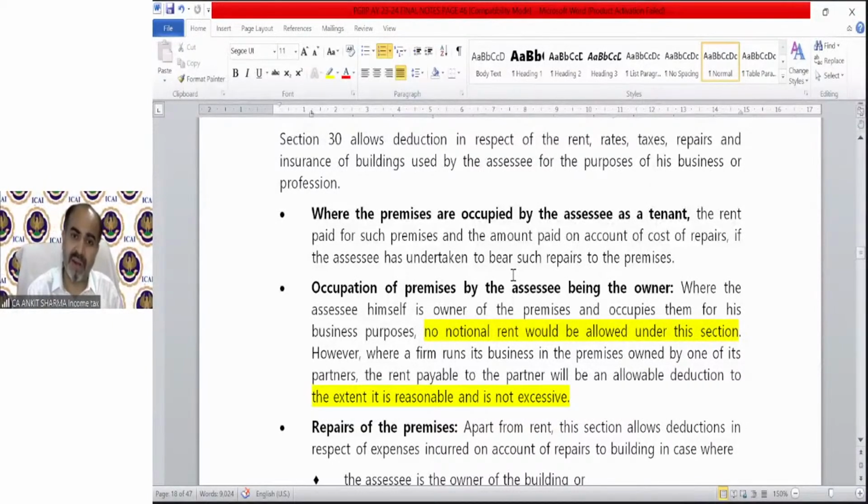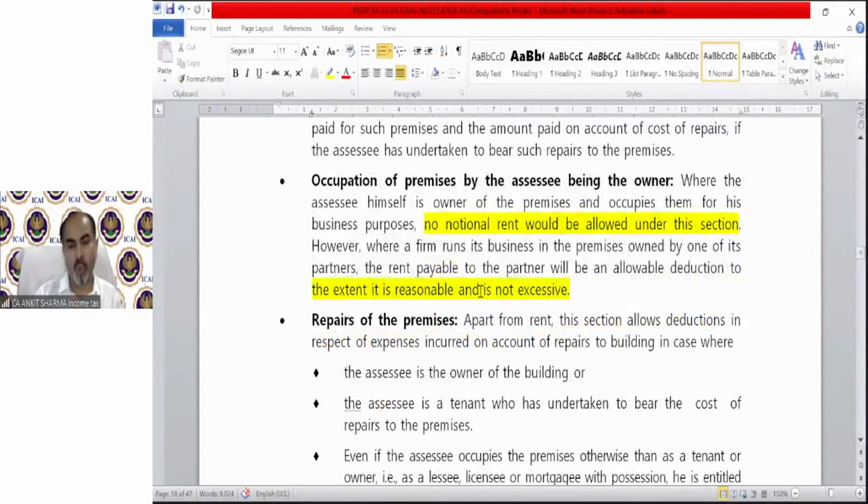However, where a firm runs its business in premises owned by one of its partners, then we can pay the rent to the partner. In that case, rent can be allowed. The rent payable to the partner will be allowed as a deduction to the extent it is reasonable. Okay.